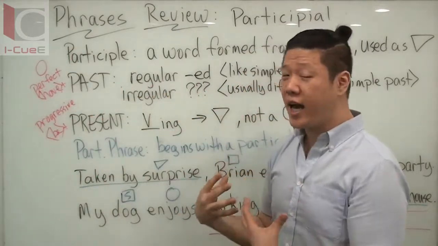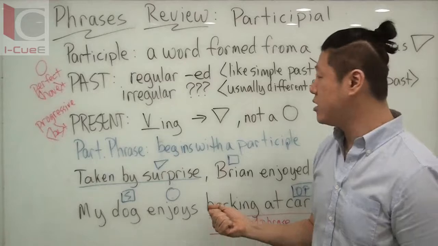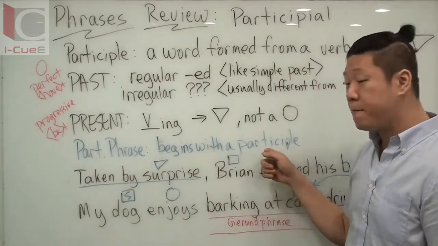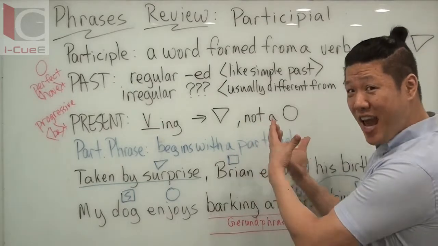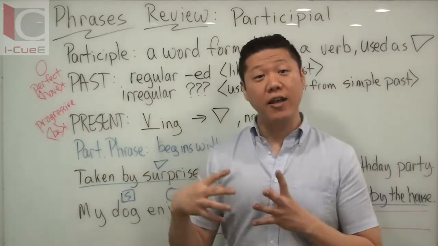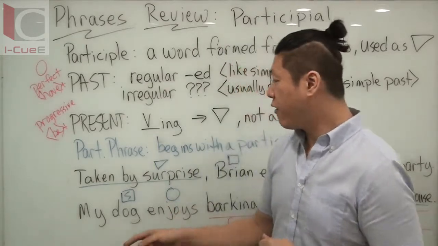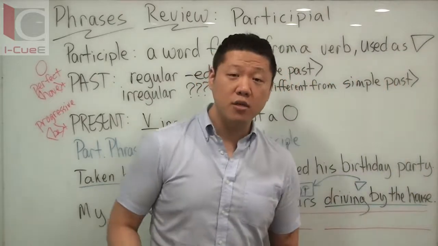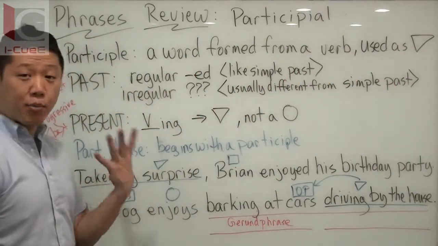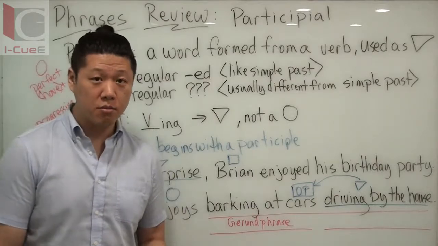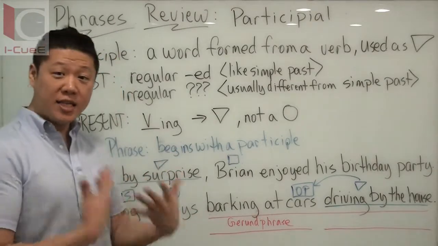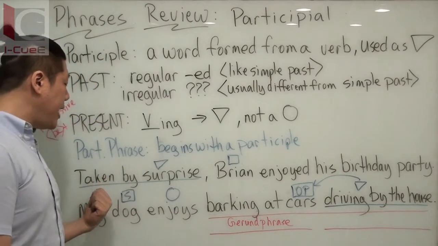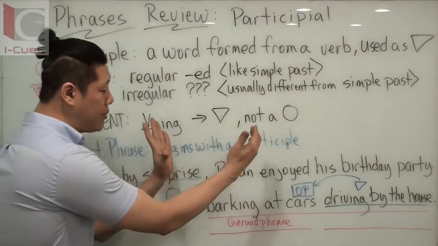But in the phrase, we're not using them as verbs, we're using them as adjectives. So a participial phrase, just like a gerund phrase, begins with a participle. At the end of it, you have other words that go together to form one idea. Our first example: taken by surprise, Brian enjoyed his birthday party. Here, taken, is it a present participle or a past participle? It's a past participle because we have take, took, taken, right? And so here, taken by surprise is an adjective describing Brian.